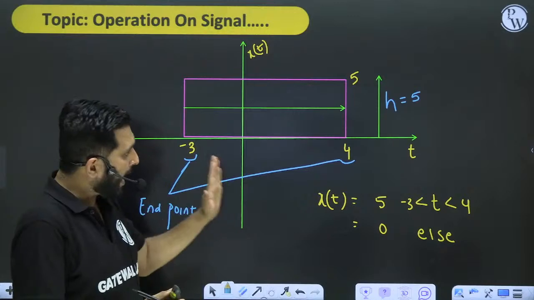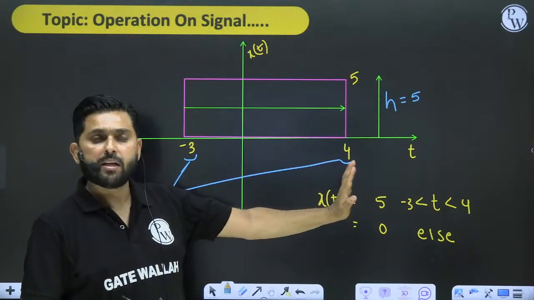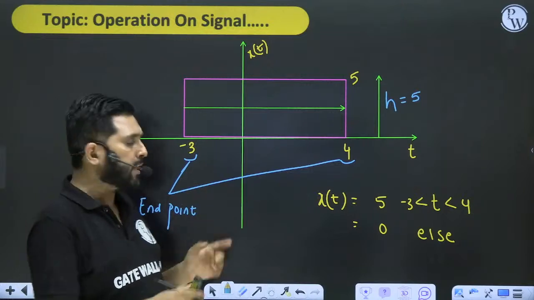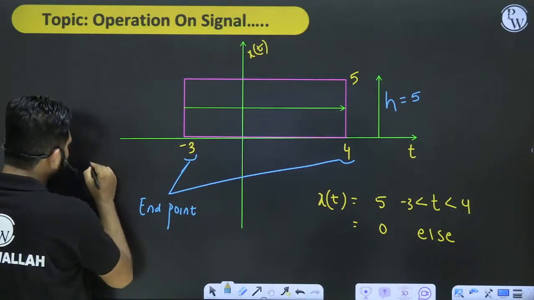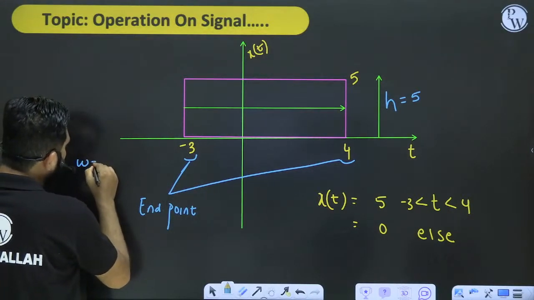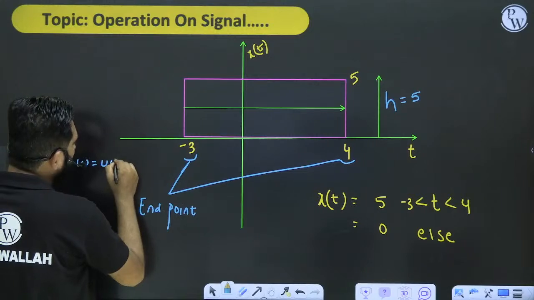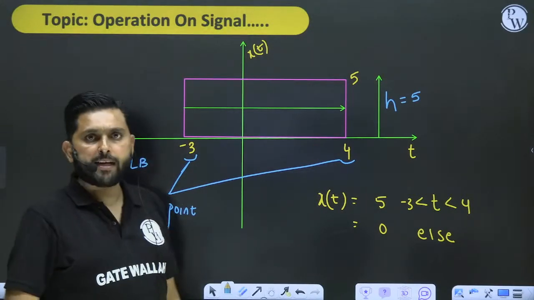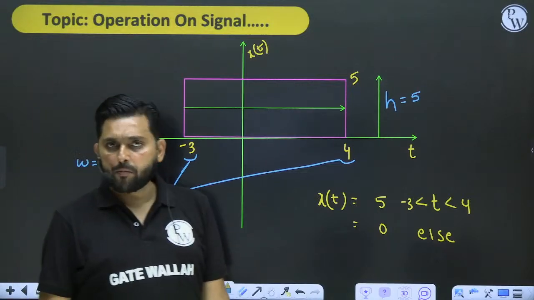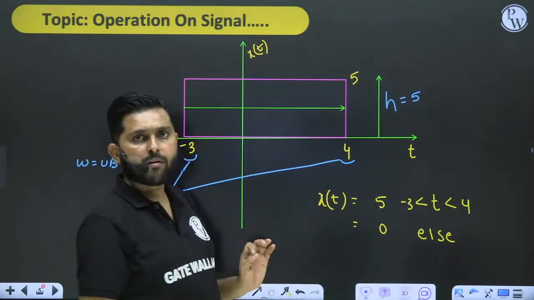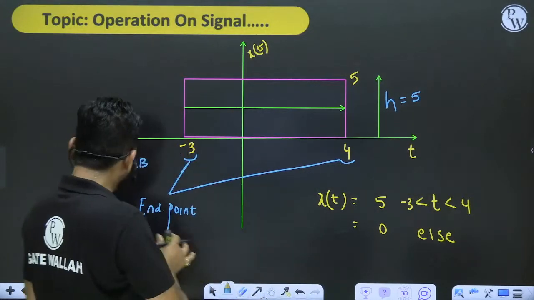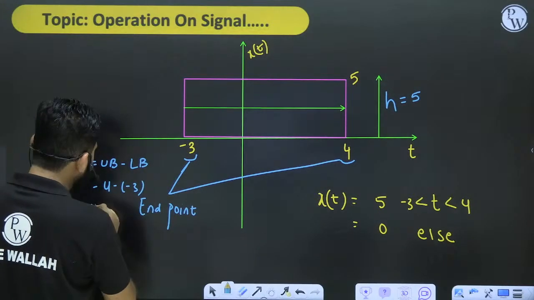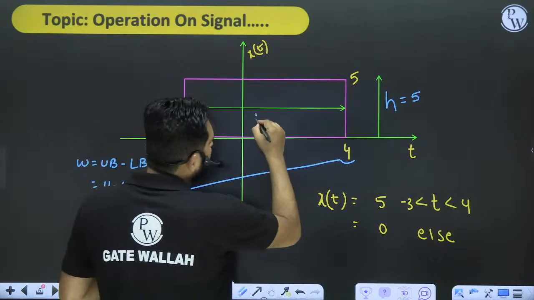And if I want to define the width of a function, then this is the upper bound, which is 4, and this is the lower bound, which is -3. So the width W is upper bound minus lower bound. This is the whole width we have graphically, and it is 4 minus -3, which is equal to 7. So this width is 7.